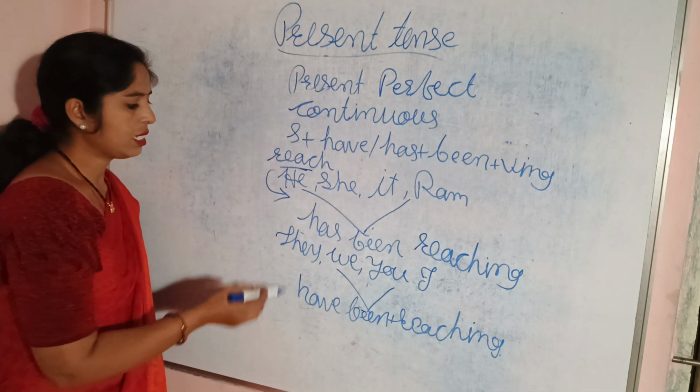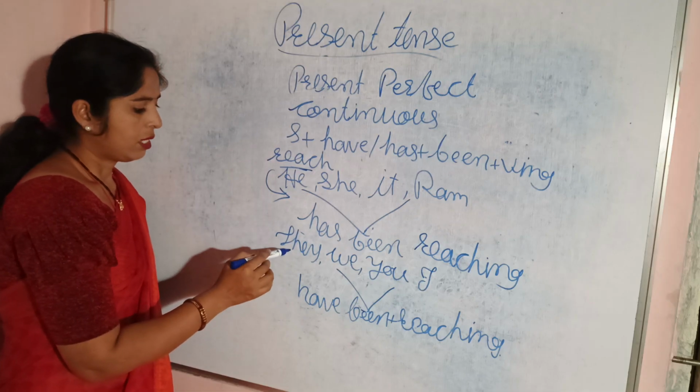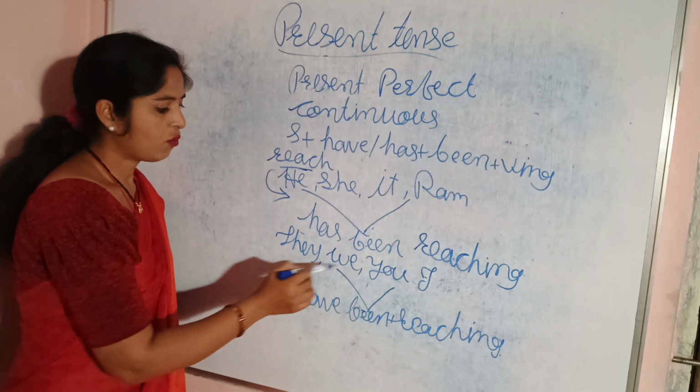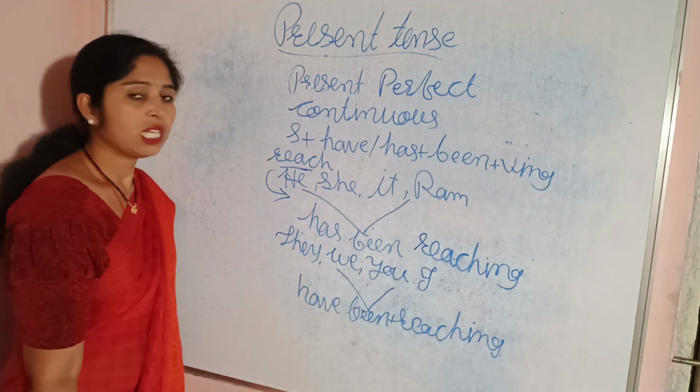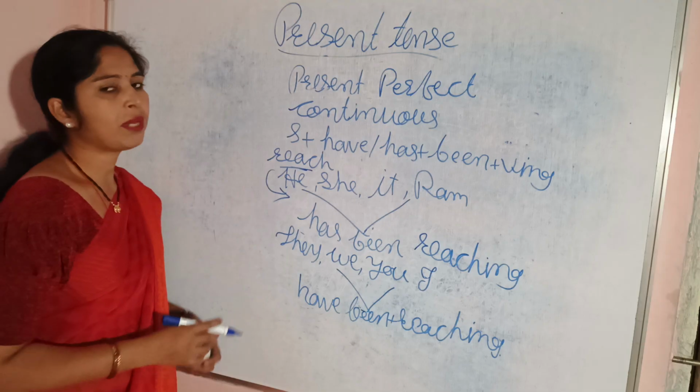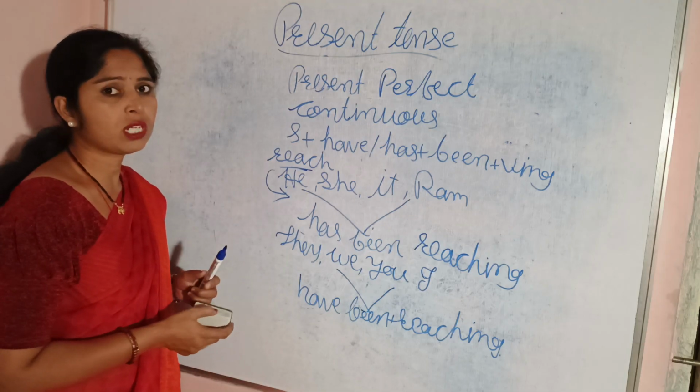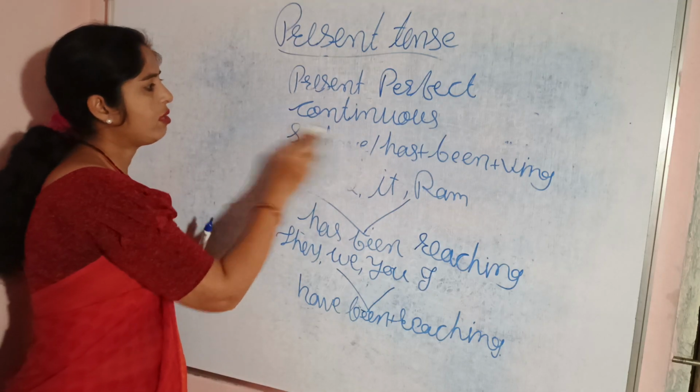We can say like this: they have been reaching, we have been reaching, you have been reaching, and I have been reaching. In this way we can make different sentences related to each tense. Now I will revise it all.